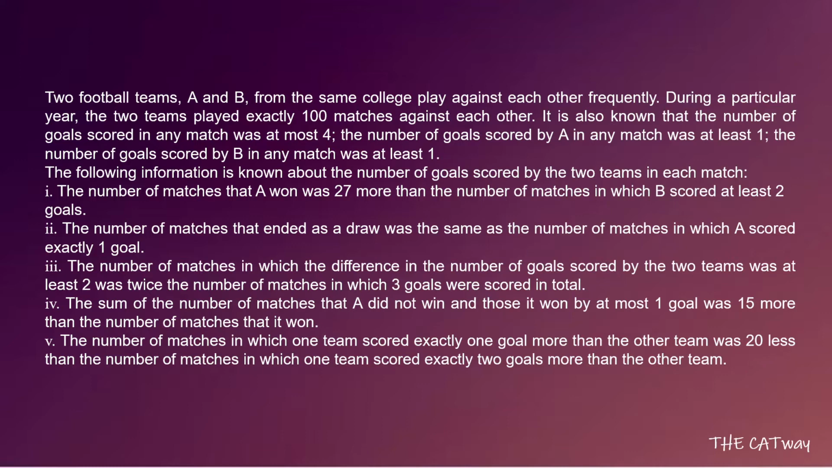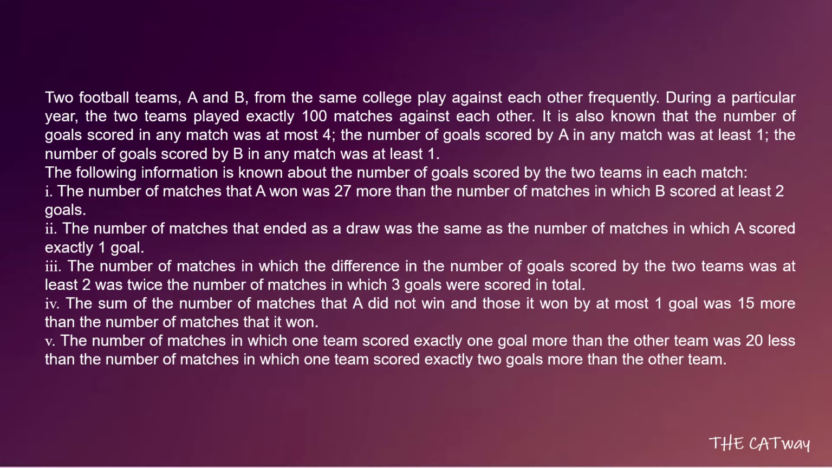The following information is known about the number of goals scored by the two teams in each match. The number of matches that A won was 27 more than the number of matches in which B scored at least 2 goals. The number of matches that ended as a draw was same as the number of matches in which A scored exactly 1 goal. The number of matches in which the difference in the number of goals scored by two teams was at least 2 was twice the number of matches in which 3 goals were scored in total. The sum of the number of matches that A did not win and those it won by at most 1 goal was 15 more than the number of matches that it won.